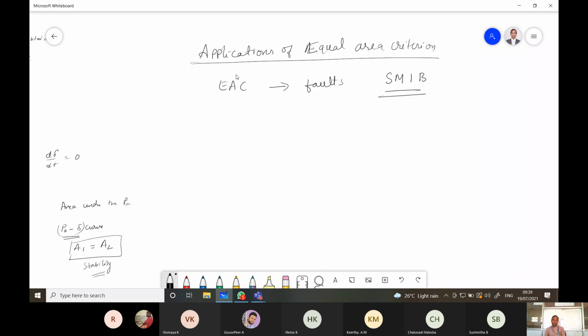So what are the applications where we can apply it? The first case is a sudden change in mechanical input.